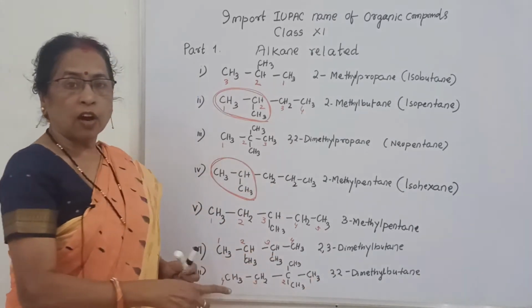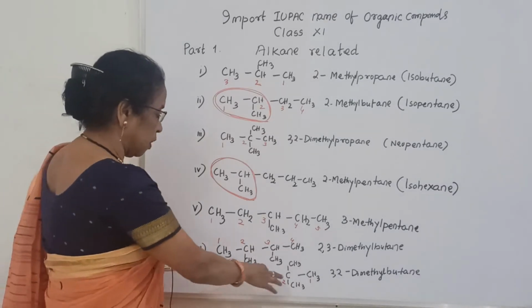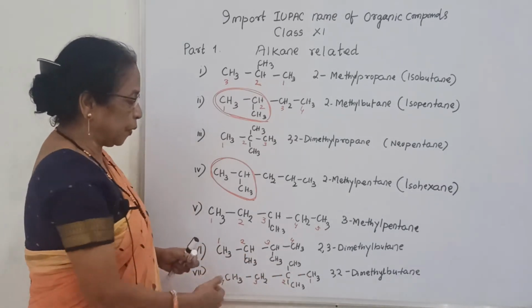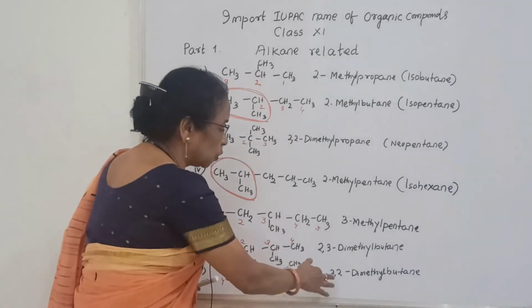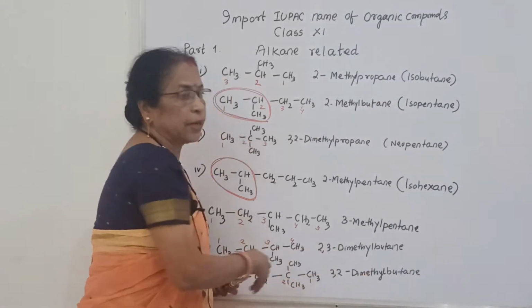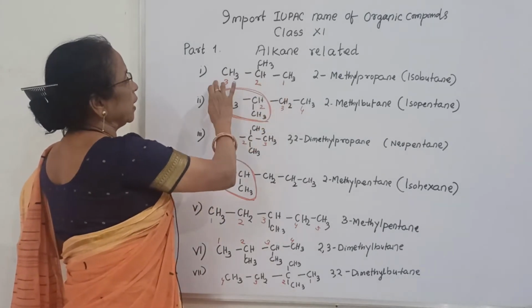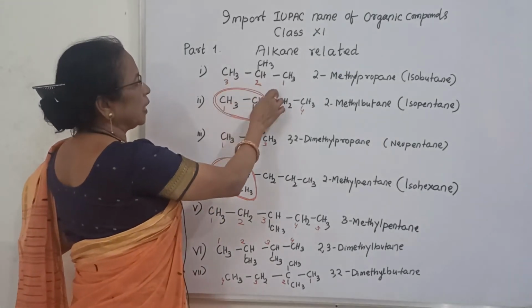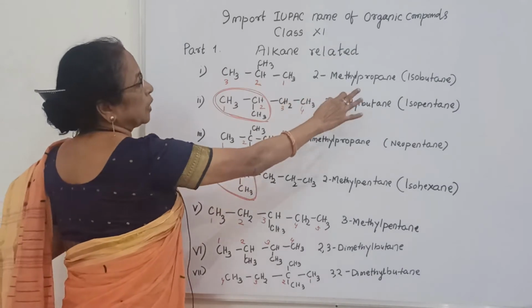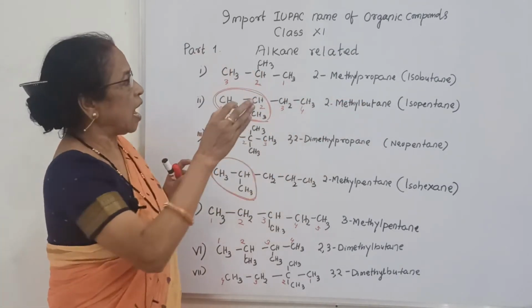What is the longest chain hydrocarbon? 1, 2, 3, 4, butane. That is why 2,2-dimethyl butane. If you want to see again, see this one: 1, 2, 3, or you can count 1, 2, 3, both are the same. It is 2-methyl propane, and the common name is isobutane.